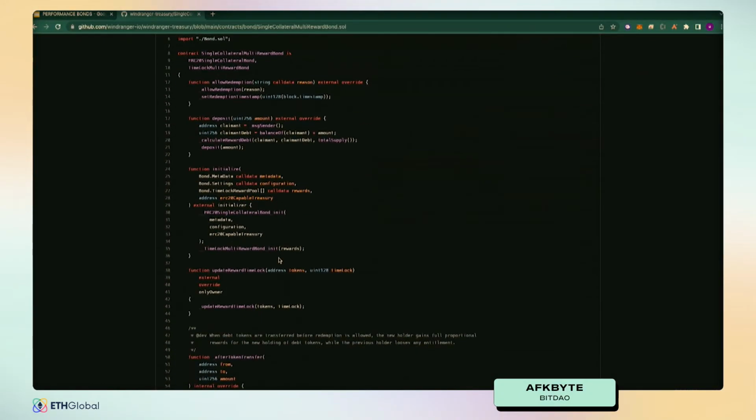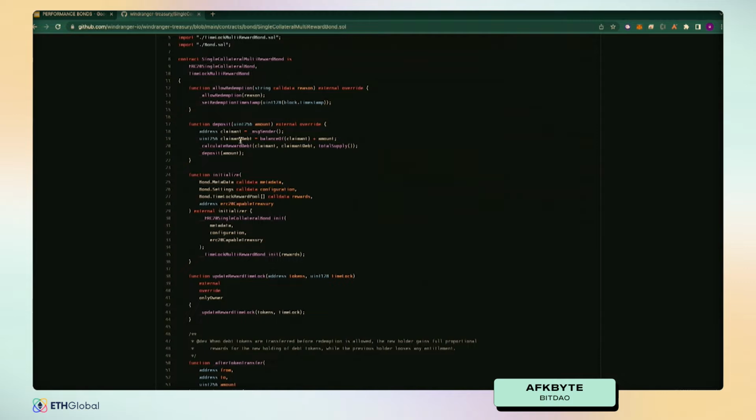Everything is fairly permissioned by other members of our DAO itself. You can see that we have a deposit function over here where people are able to stake a claim within this reward bond itself.